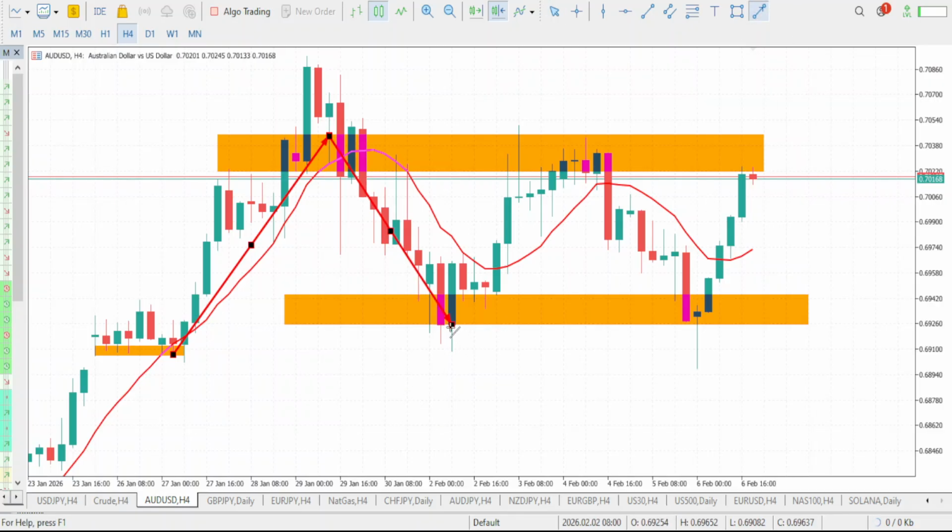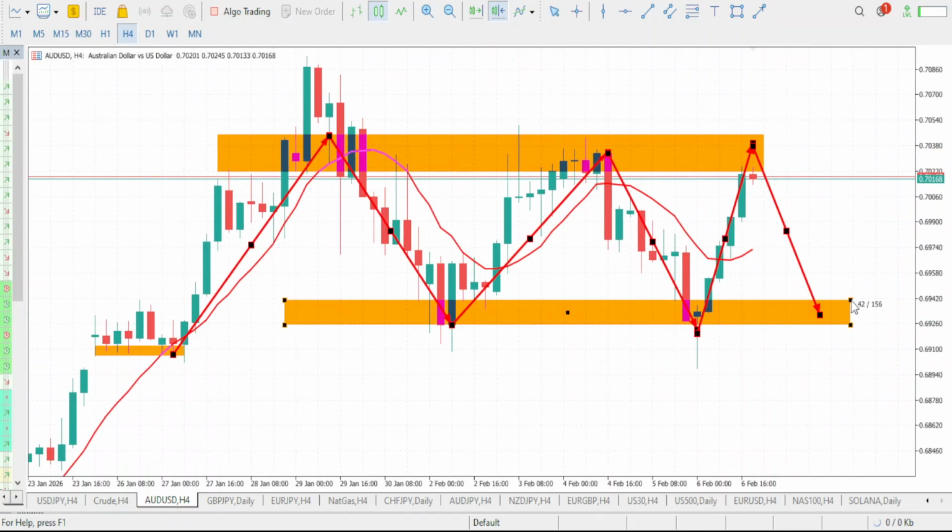The market was able to push up again to come to this level, which has now given us a rejection, and it has dropped back to our support level. Then we should expect the market to push up again to tap this resistance level, which it has done. Now our next movement on AUD/USD for the week will be a sell till it's able to tap the support level. So first things first, let's expect AUD/USD to drop to tap our support level.